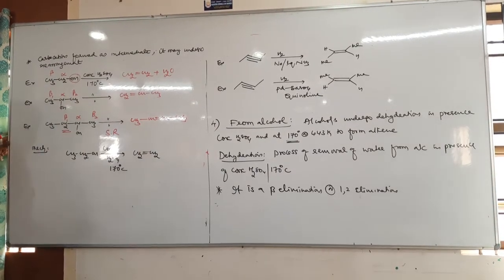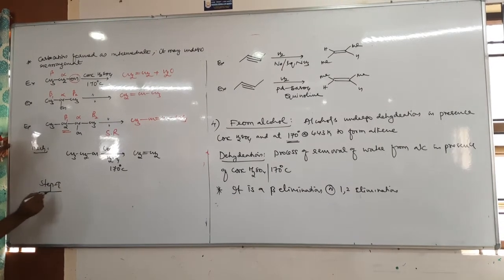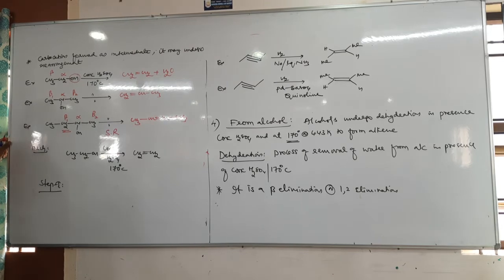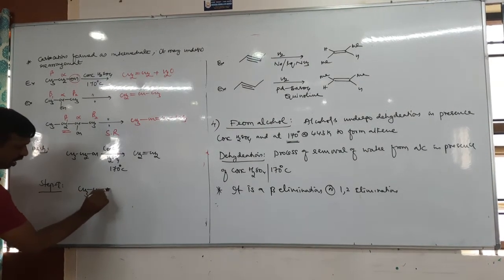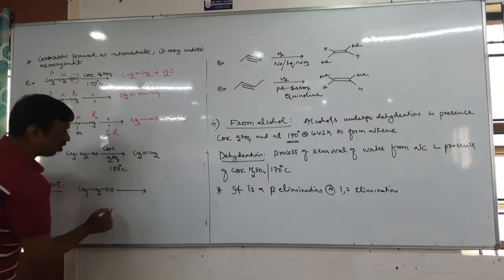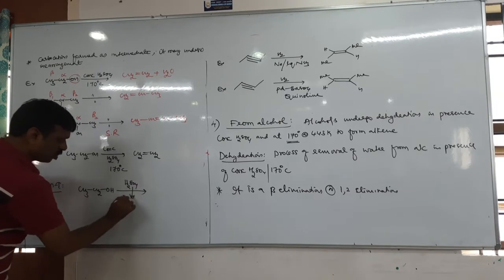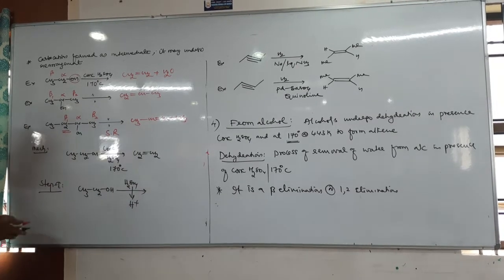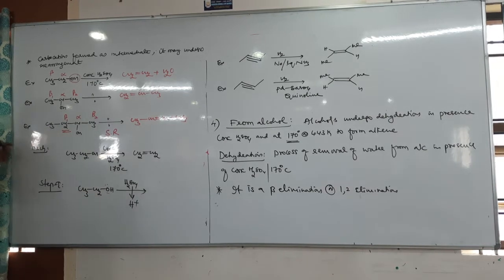Now this reaction takes place in two steps. What is step 1? Again the same, formation of carbocation. But how the carbocation forms is what is important here. It is an alcohol. This alcohol reacts with acid. We know that sulfuric acid produces H plus ion. Now tell me, does this H plus ion attack on oxygen, yes or no?